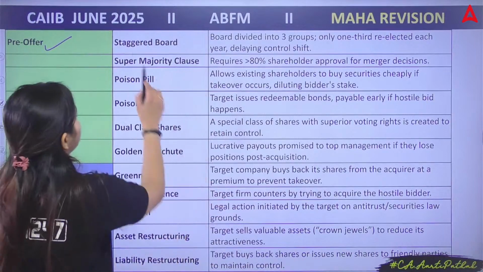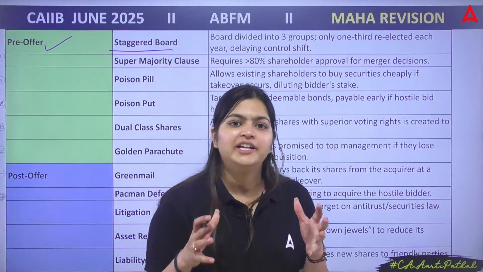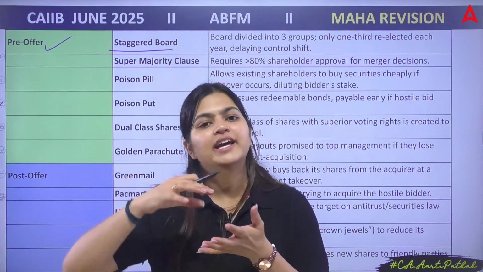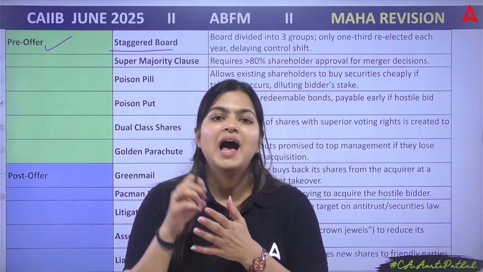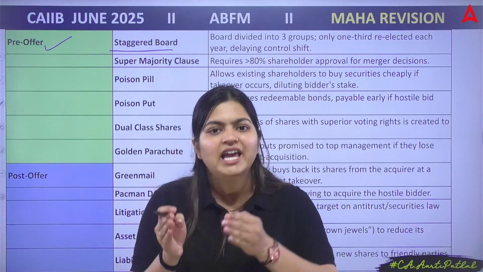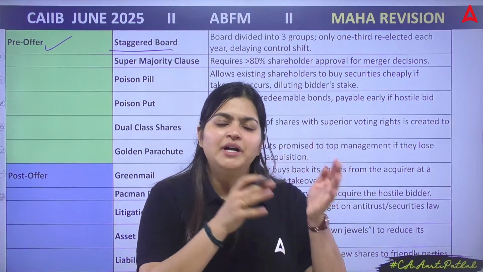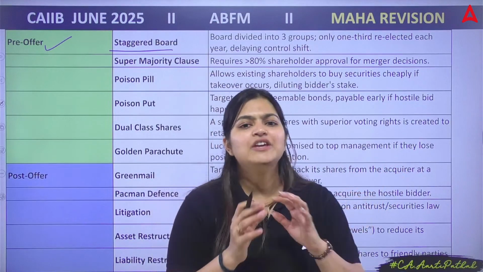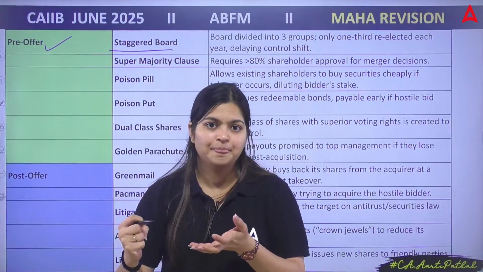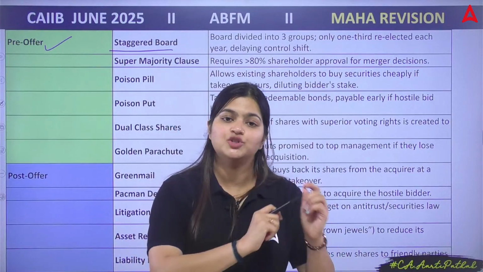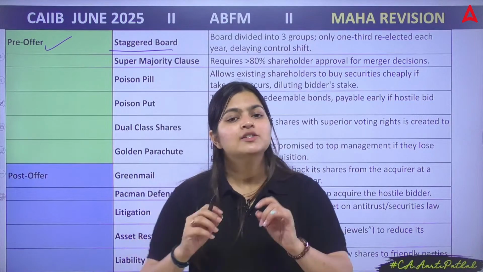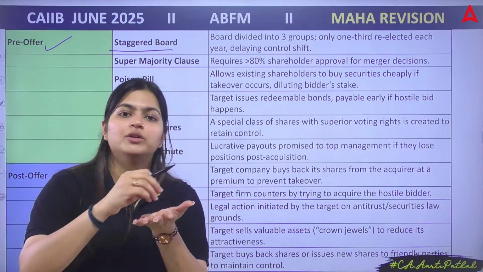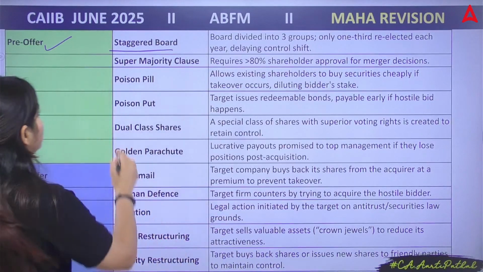First is your staggered board. Remember, in this you are dividing your board. Every year the group of board members who are selected are going to take the decisions and handle your operations. If the same 3 or 5 people take control of management and operations, anyone can manipulate them. But if board members and their responsibilities change every year, no one can easily manipulate them. That is why we divide our board into different sections. That is staggered board.